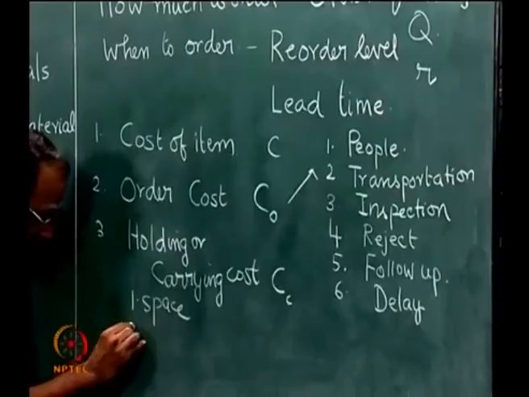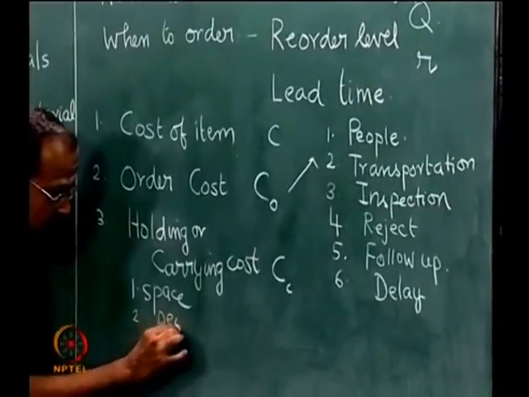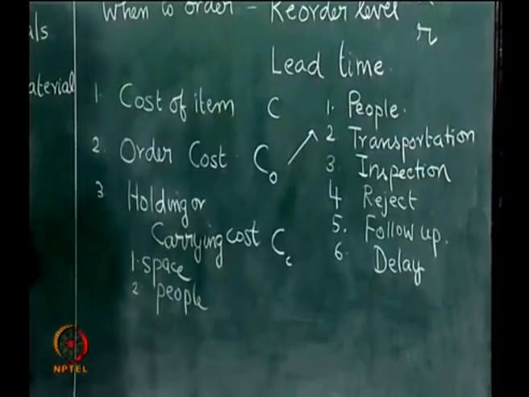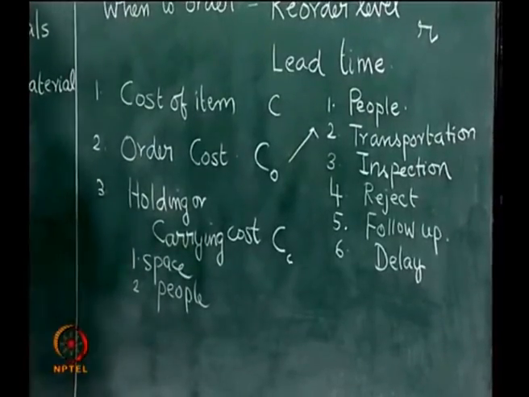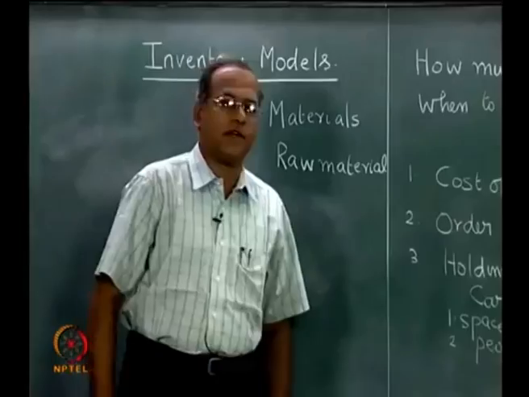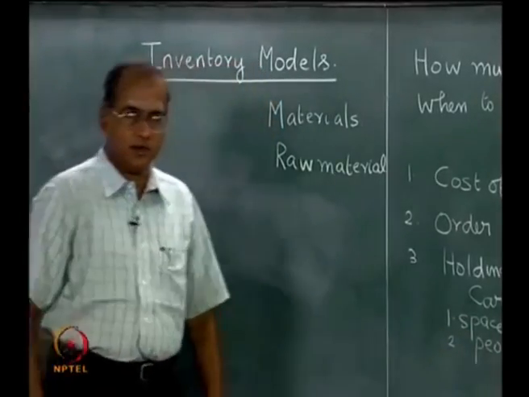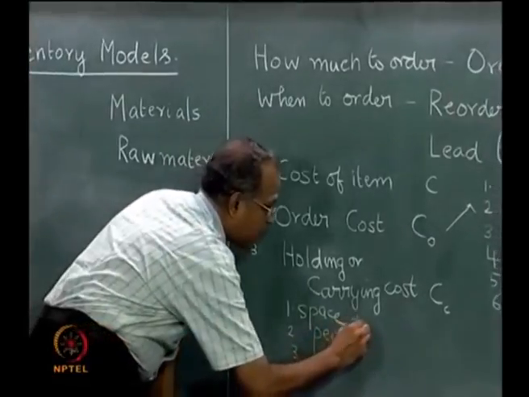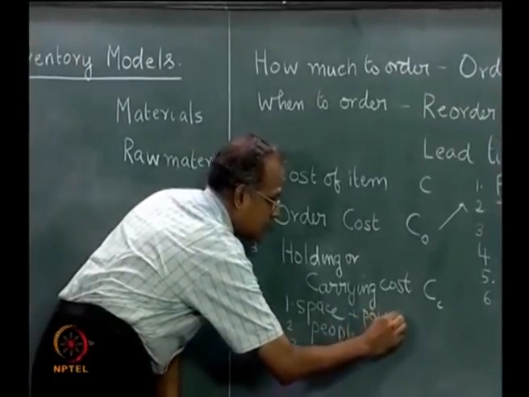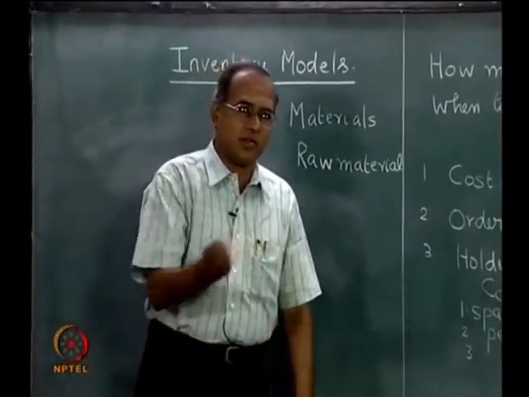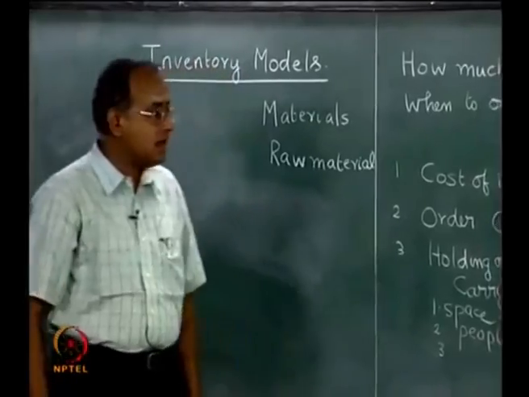And the moment we want safety and security, we need people who will guard these items from theft and keep it safe and secure. So, the salary of the people who are associated with storing the inventory is another component. Sometimes along with space you could also have power and other accessories which are required. So, there will be cost of power that is there in the storage area and other accessories.